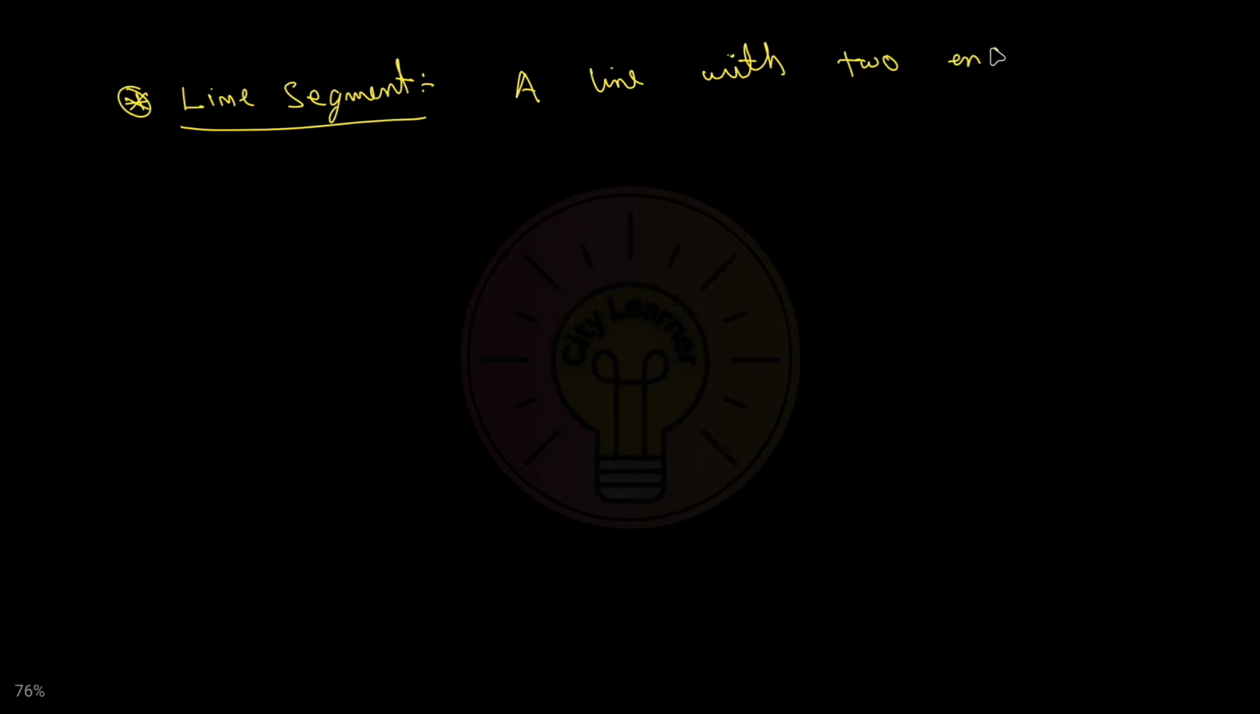And so what is a line segment? A line segment is nothing but a line with two endpoints. That means it has endpoints on both sides of this line. It is called a line segment. So on both sides it has endpoints.